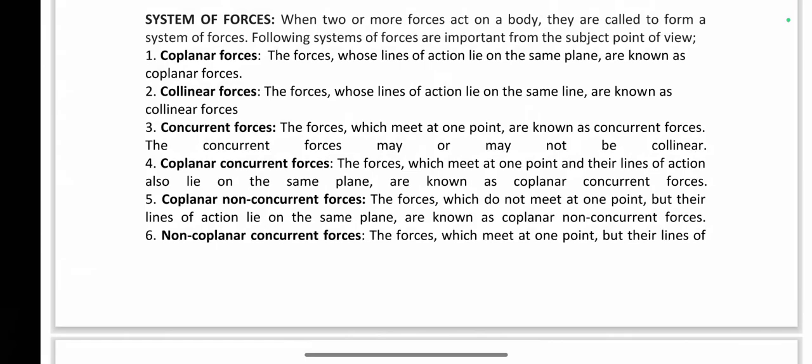Next one is the coplanar non-concurrent forces, which means all the two or three or four forces are in the same plane, but they are not meeting at a single point. Their lines of action do not meet at a single point. Then we will call it coplanar non-concurrent forces.